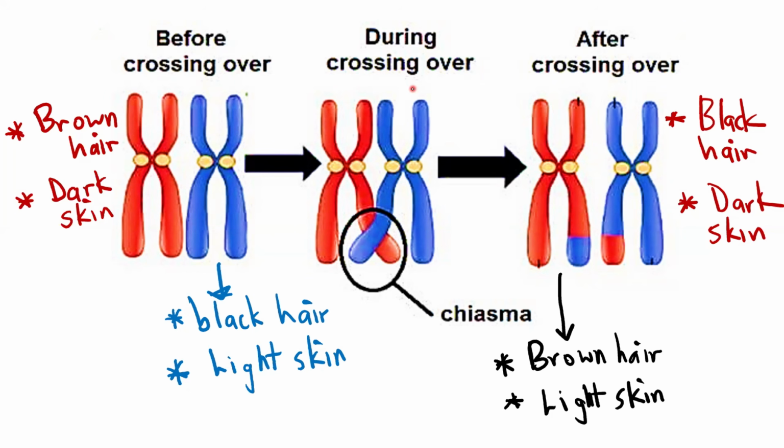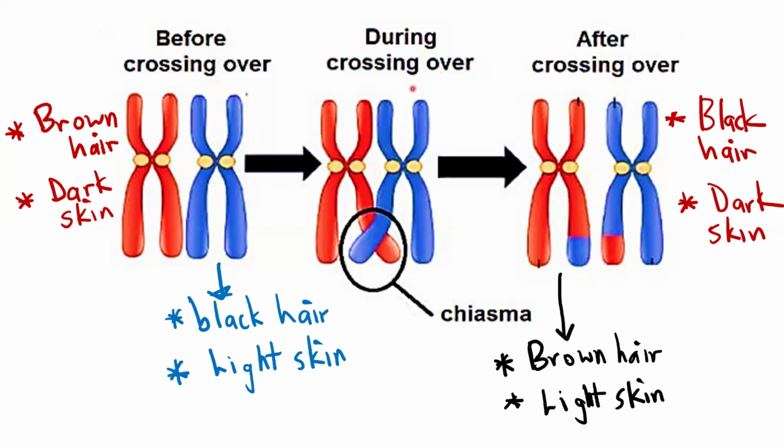So it means that your father's characteristics will be mixed up with your mother's characteristics in such a way that when you make a baby, your baby will have a mixture. So you are most likely to have a baby that has got brown hair and light skin. But in your parents, those characteristics were separated.